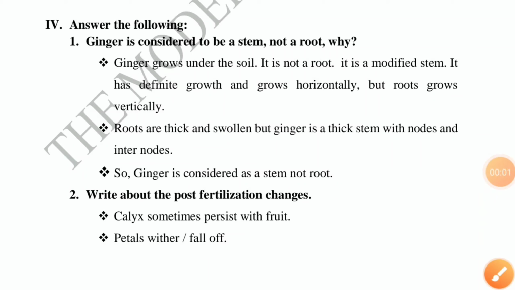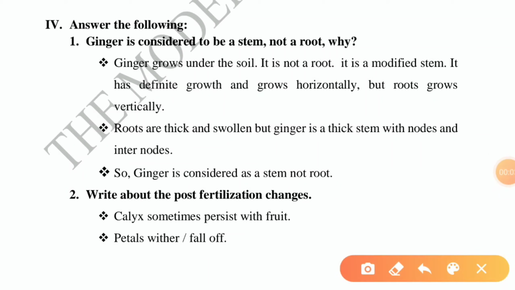Now, material reading. First question: Ginger is considered to be a stem, not a root. Why? Ginger grows under the soil, but it is not a root. It is a modified stem. The root grows vertically with definite growth, but the stem grows horizontally.